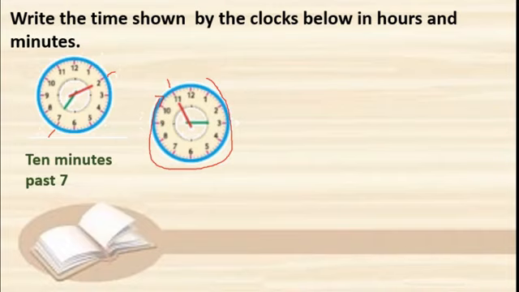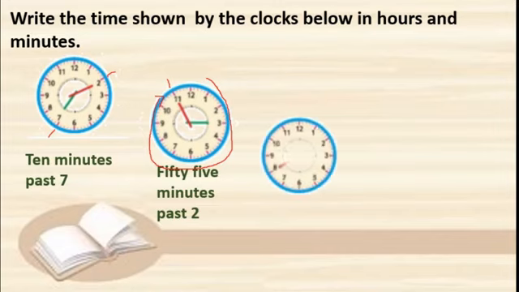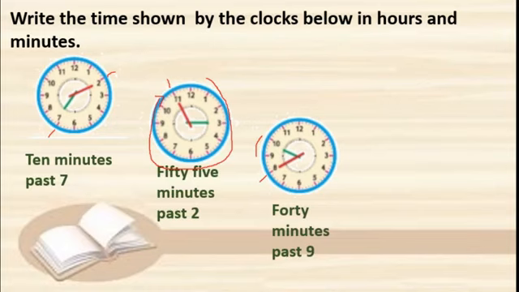Okay, where is the hour hand? Between 2 and 3, very near to 3. Then also the time is 55 minutes past 2. Okay, next one is, see, this is 30 minutes, 35 minutes, this is 40 minutes. 40 minutes and the hour hand is between 9 and 10. So it is 40 minutes past 9, isn't it?